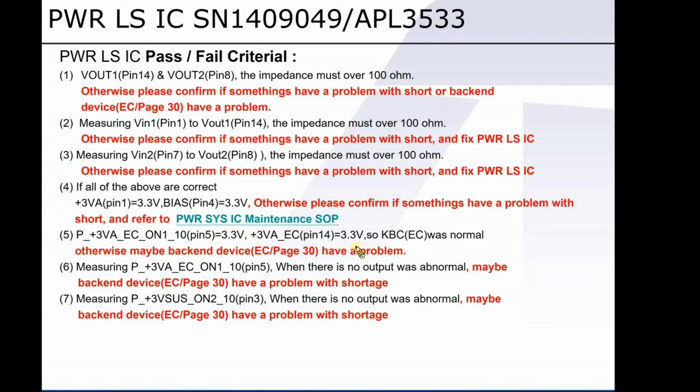If not, better check the backside or front side of the device to see which part is going wrong. And since on 1 and on 2 are both given by EC, it would be abnormal if there is no output. Please go to EC or PCH component to find the short circuit.